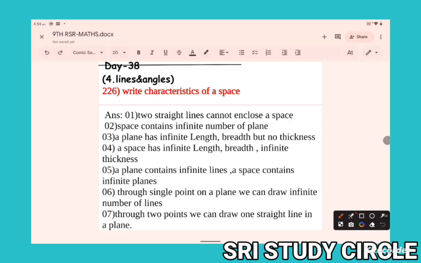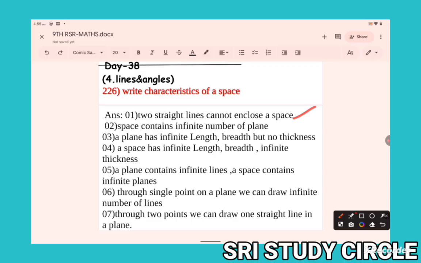Write characteristics of a space. First one, two straight lines cannot enclose a space. Space contains an infinite number of planes.